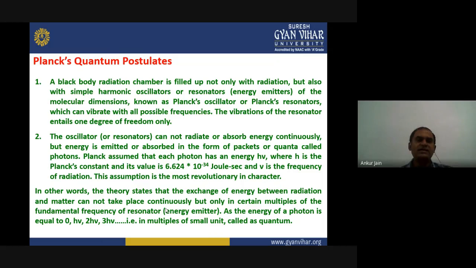The first point is that any black body radiation chamber is filled not only with radiation, but it can be considered as filled with simple harmonic oscillators or resonators, which are actually energy emitters, which can emit energy of molecular dimensions. They are very small, very tiny, and these were termed Planck's oscillators or Planck's resonators, because he gave this theory.